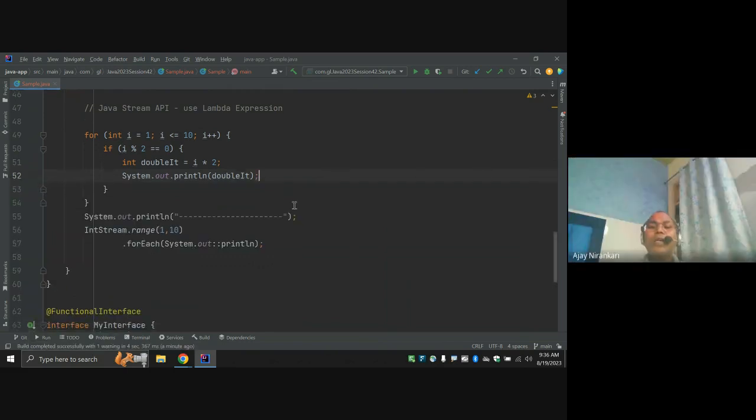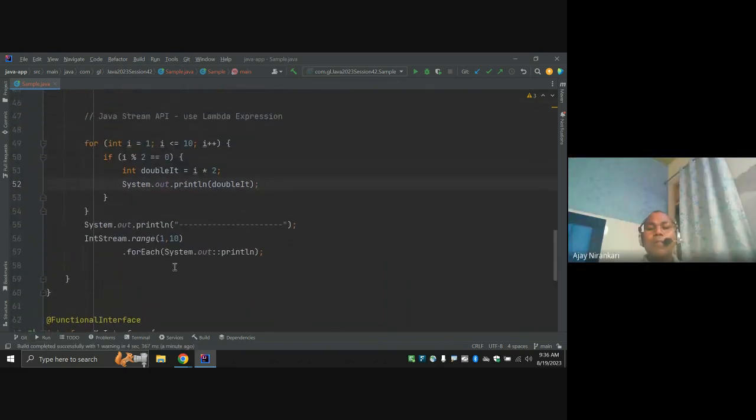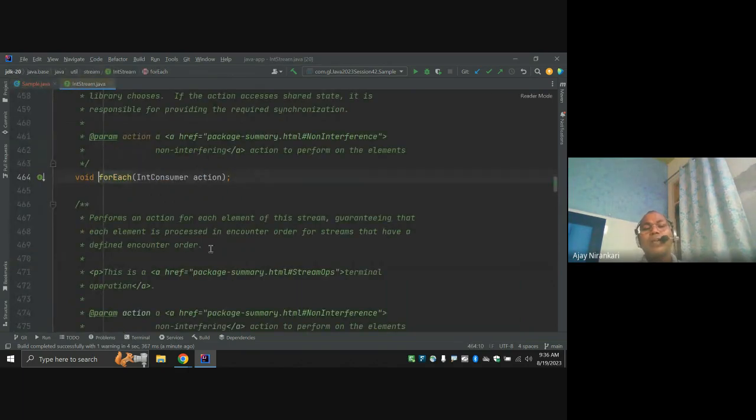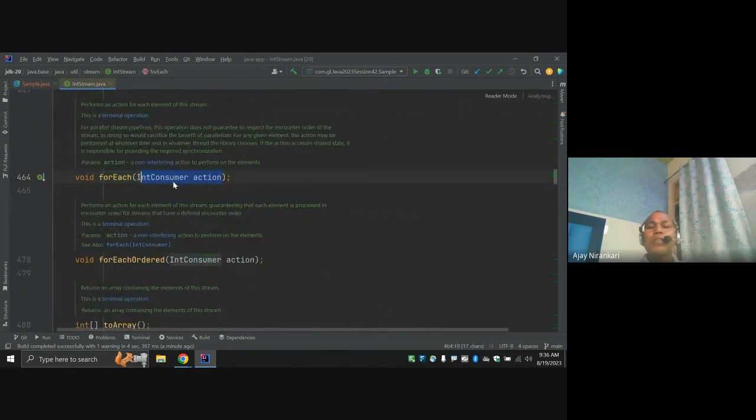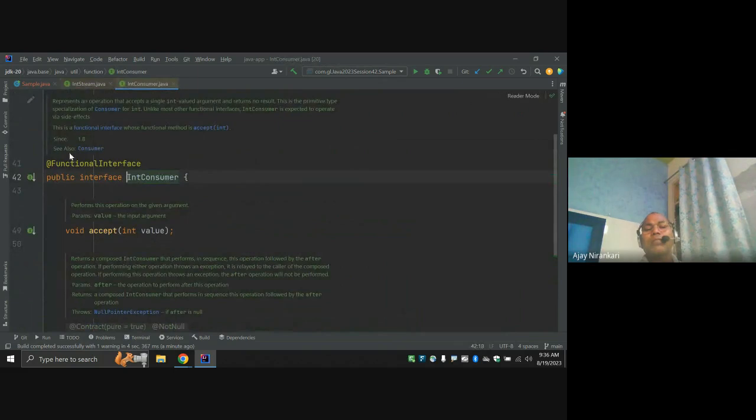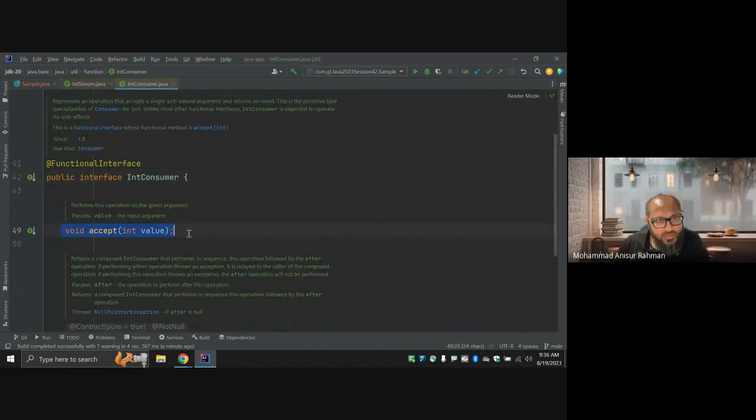Here I'm trying to say, notice I'm not using any Lambda expression, but still the forEach method takes the Consumer interface. This is a functional interface that has an accept method.